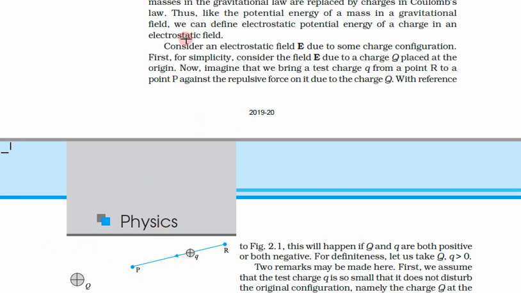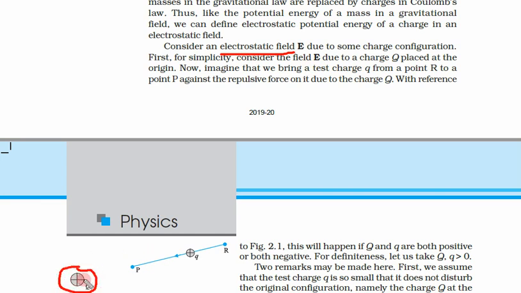So now this is the charge, and consider an electrostatic field or electric field E. Electric field or electrostatic field, both are the same, so don't confuse about it. Due to some charge configuration, for simplicity, consider E is the field due to a charge Q placed at the origin. So this capital Q is placed at the origin.